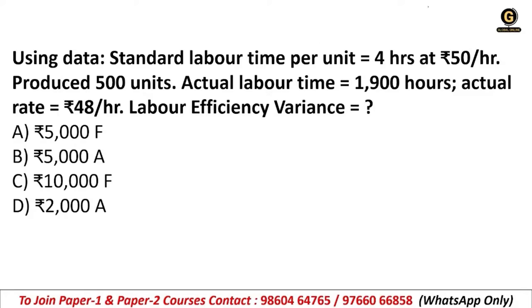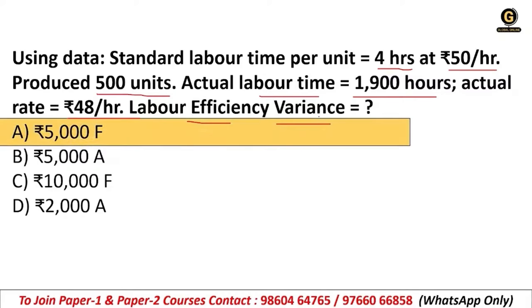using the data, standard labor time per unit is 4 hours at 50 rupees per hour, produced 500 units, and actual labor time is 1900 hours. Actual rate is 48 rupees per hour. What will be the labor efficiency variance? Yesterday we discussed this formula, right? What will be the correct answer as per the given data? A, B, C, D, whatever, give the answer in the comment box.